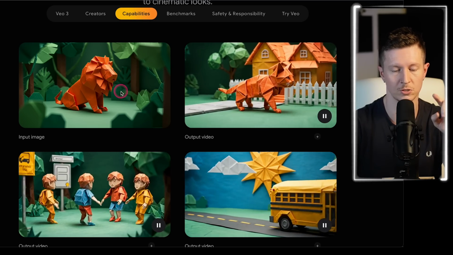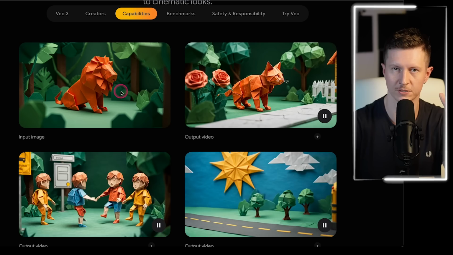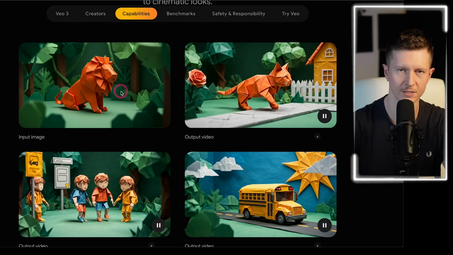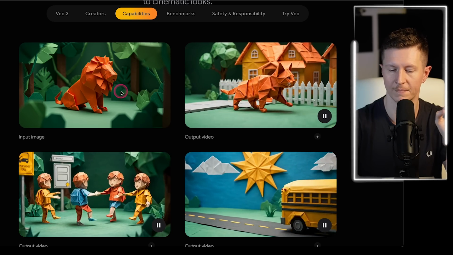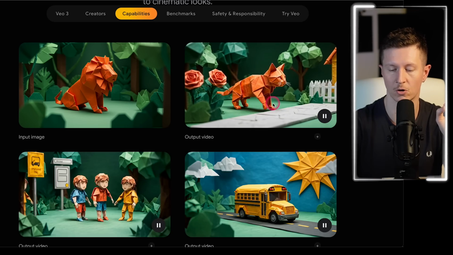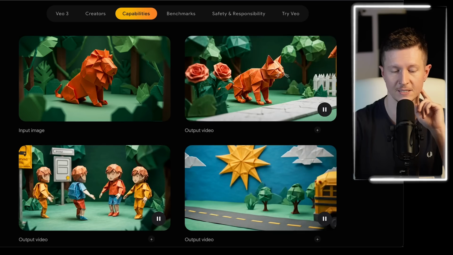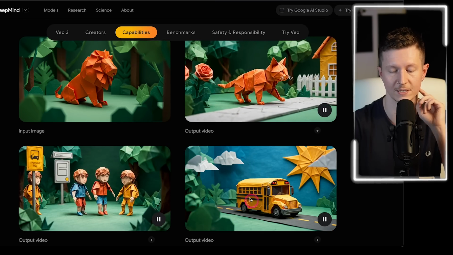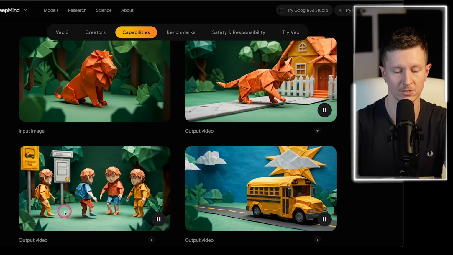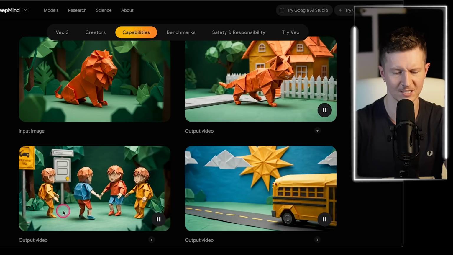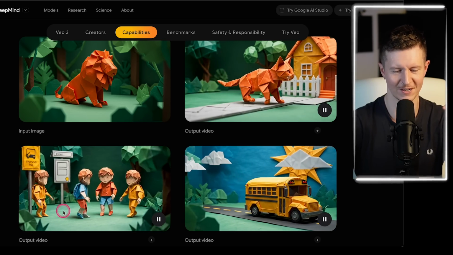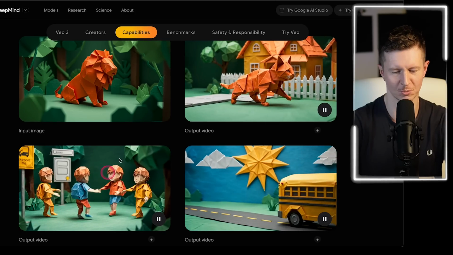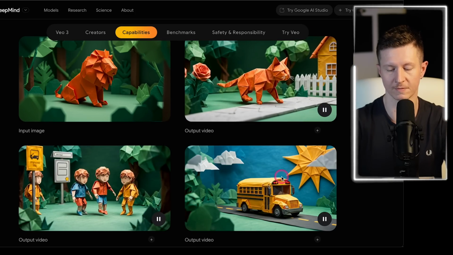Here, it's possible to use a style image reference and then ask for different contents within the video. So this one uses an origami lion, but then the output video requests an origami cat. But this is also possible to generate completely different characters. For example, here are a group of slightly disturbing dancing children that I have to say is more the stuff of nightmares than of an approachable children's video, and also this one of a school bus.